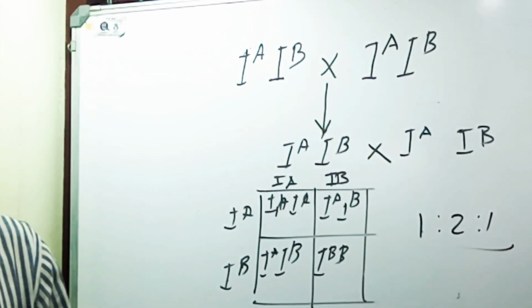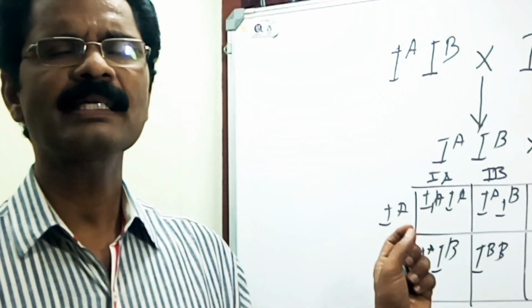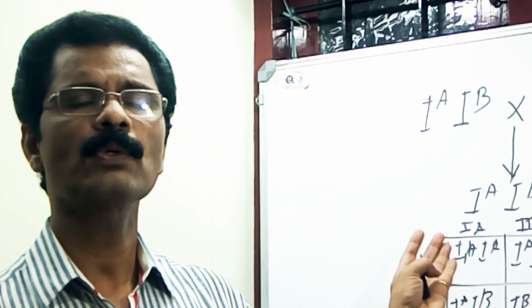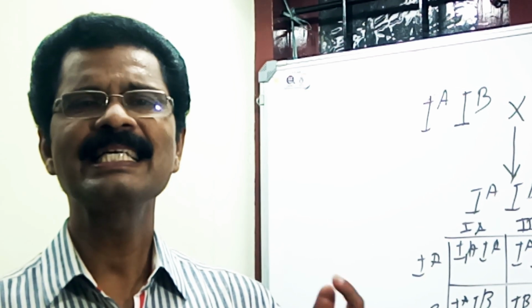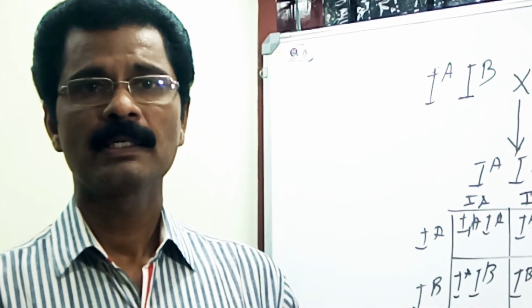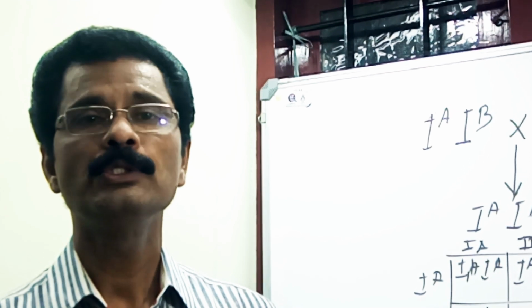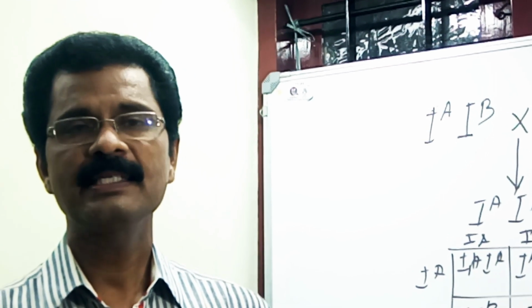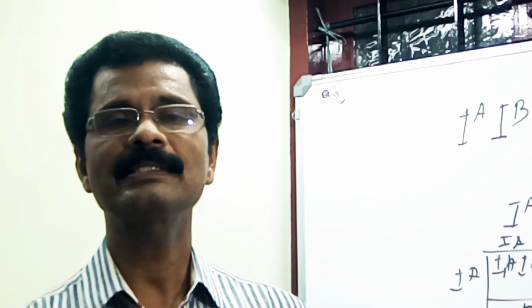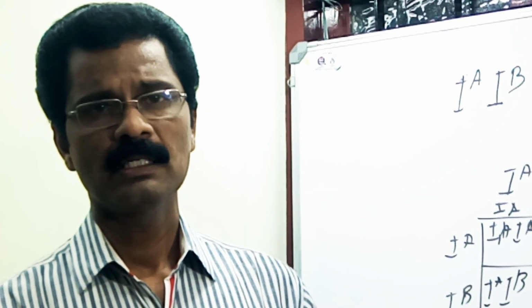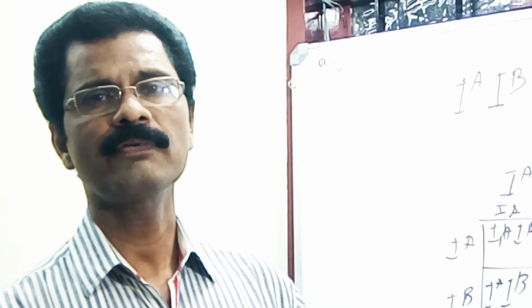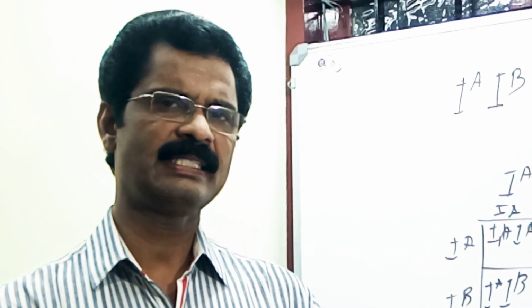This is exactly similar. The same example can also be used for multiple allelism. What is multiple allelism? A single gene having or existing in more than two alleles. This condition is called multiple alleles. The blood group is also an example of multiple allelism.